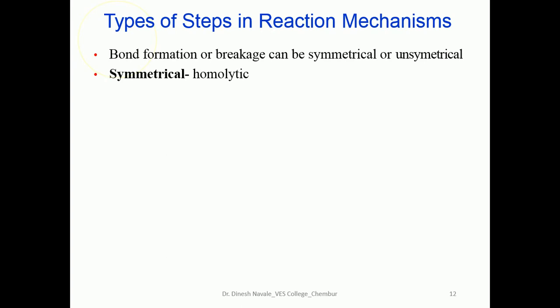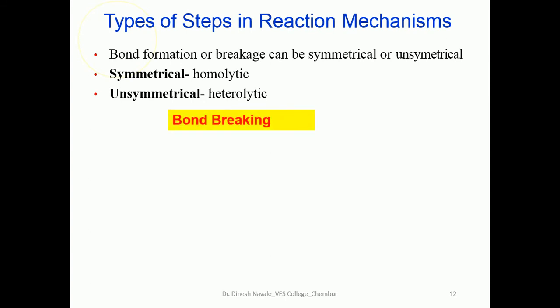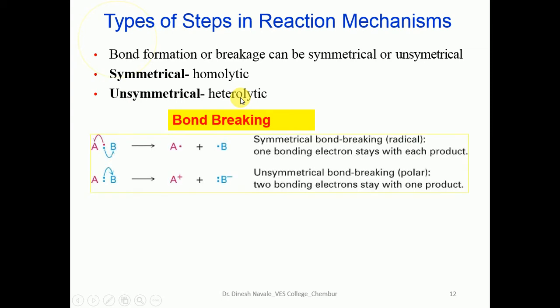Symmetrical bond formation or breaking is called homolytic. And if the bond breaking or formation is unsymmetrical, it is called heterolytic bond cleavage. So bond breaking is of two types. It can be symmetrical, which is called homolytic cleavage, or unsymmetrical, which is called heterolytic cleavage. So what is the exact difference between both of them? When symmetrical cleavage of a bond happens, one bond means two electrons.